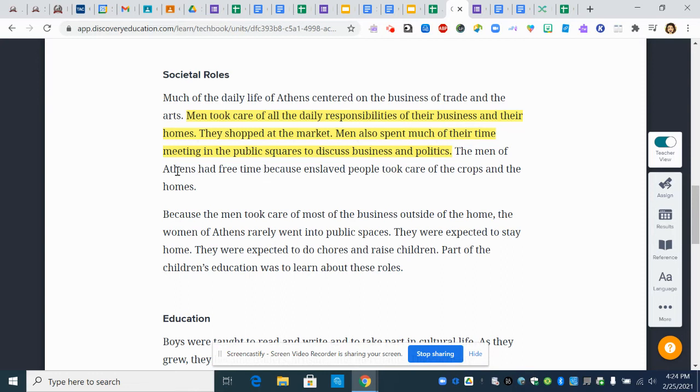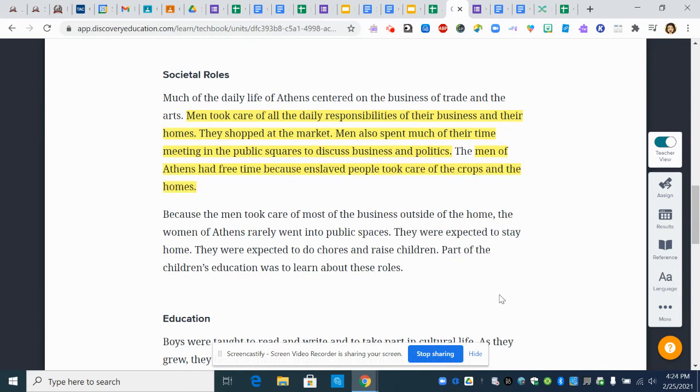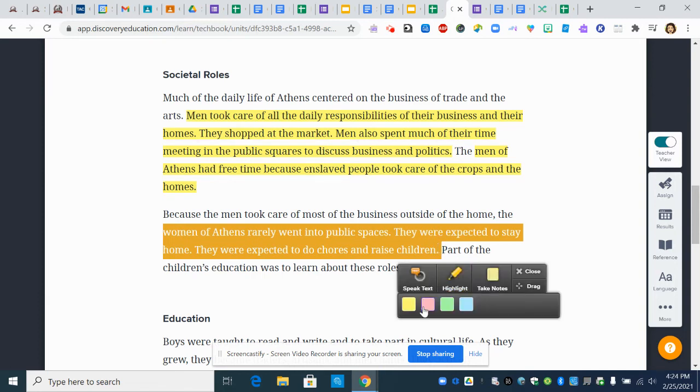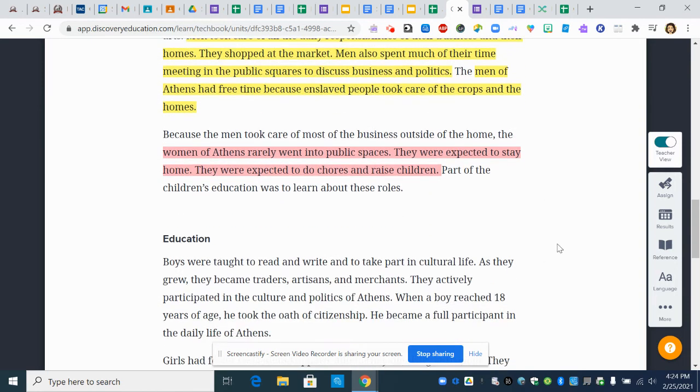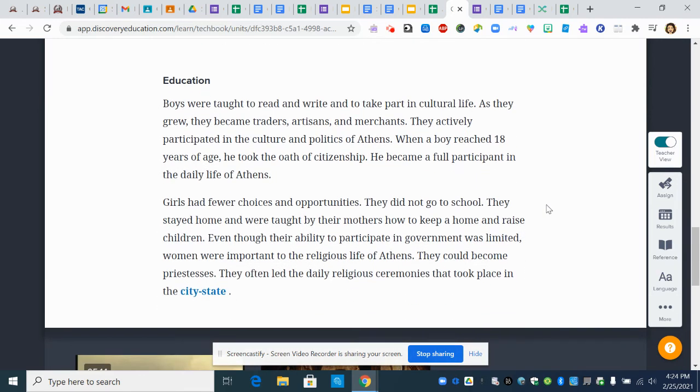Athenian men had free time because they had slaves to do the work for them. Women of Athens rarely went into public spaces and they were expected to stay home, do chores, and raise the children. Okay. And now we're going to learn about education.